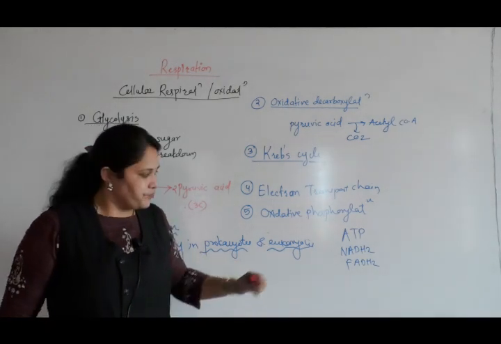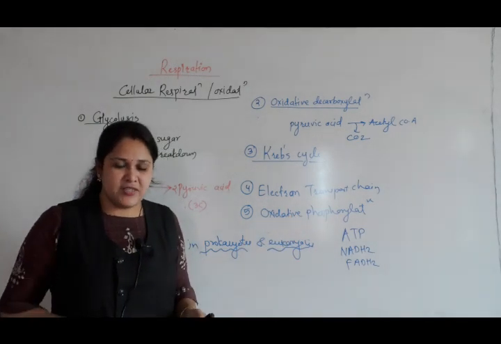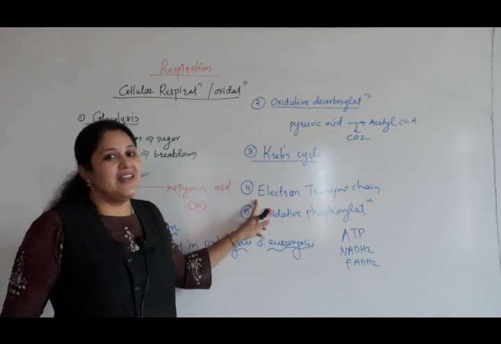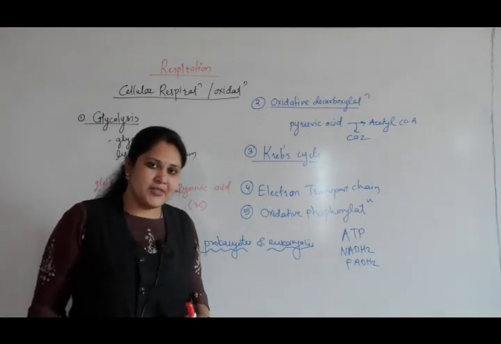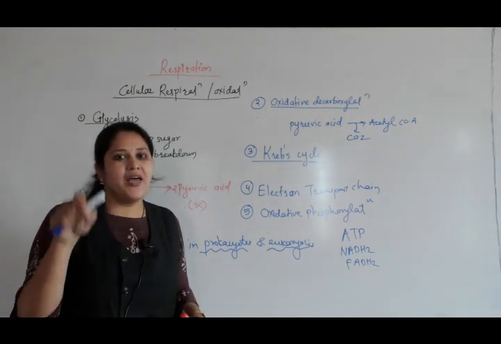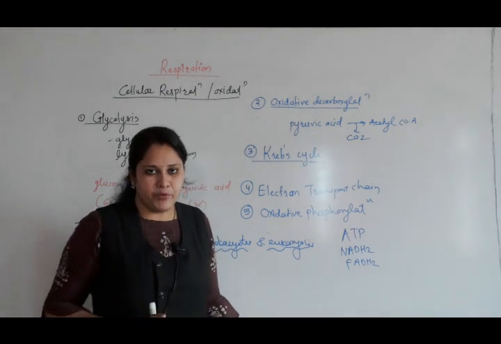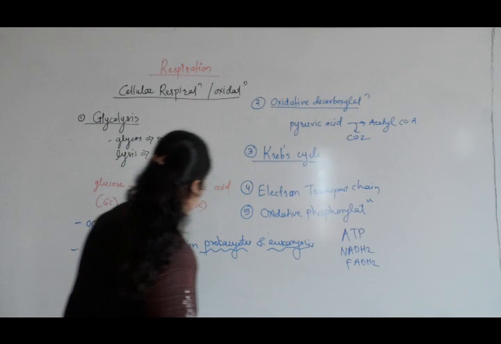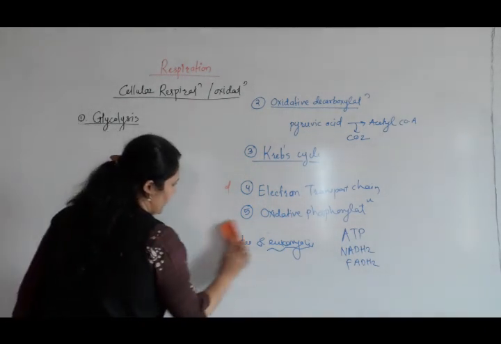Here a more amount of energy is packed, like a zip folder, a check that you have to encash. Where? At the electron transport chain. So the electron transport chain is nothing but a sequential arrangement of proteins on the mitochondrial membrane. What is this electron transport chain? It is a sequential arrangement of proteins on the mitochondrial membrane.